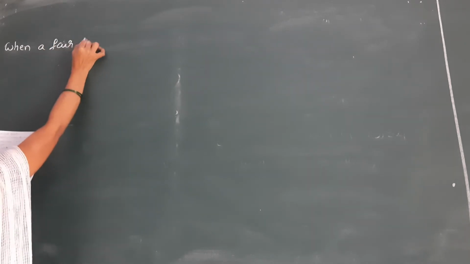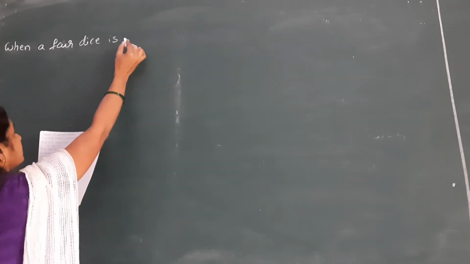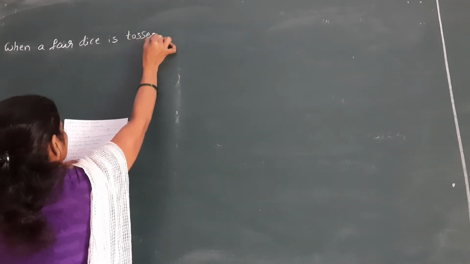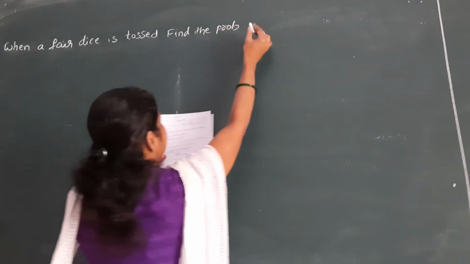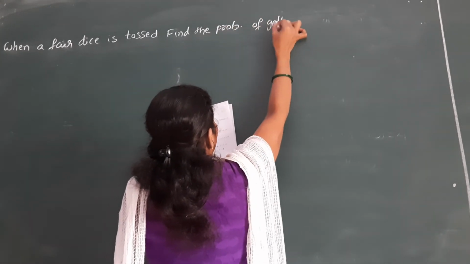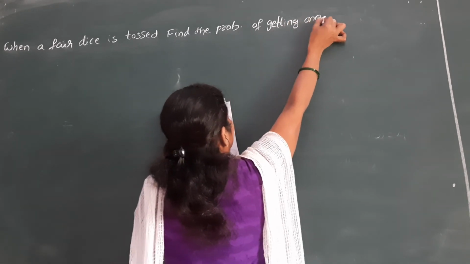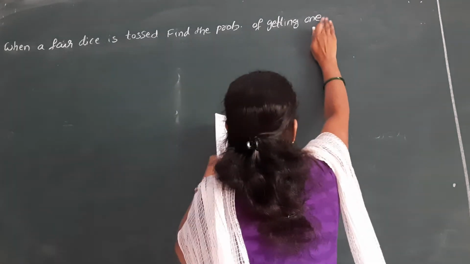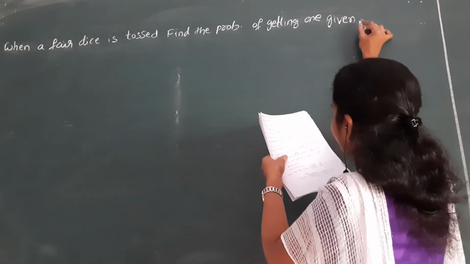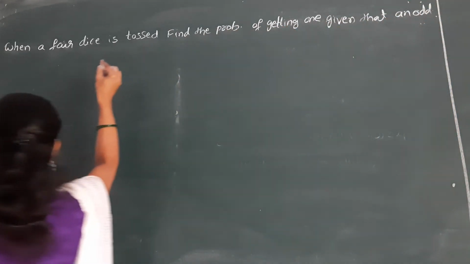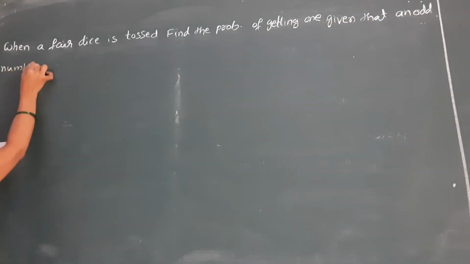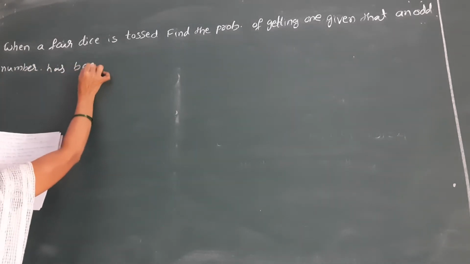When a fair dice is tossed, find the probability of getting 1, given that an odd number has been obtained.